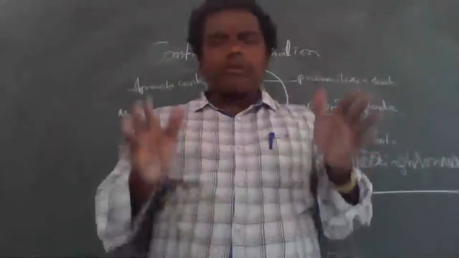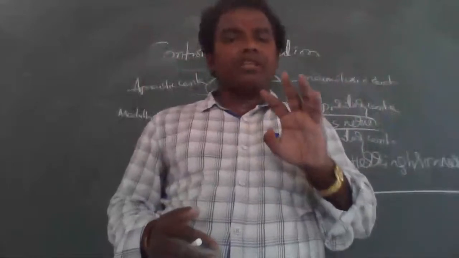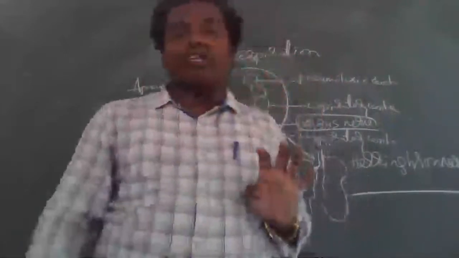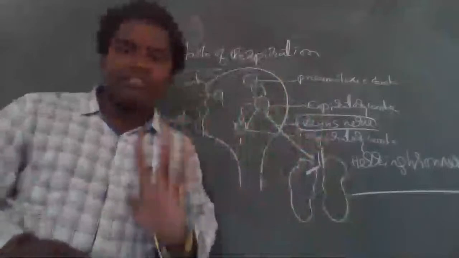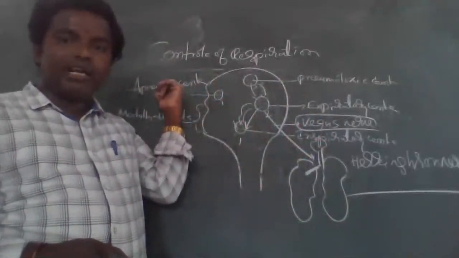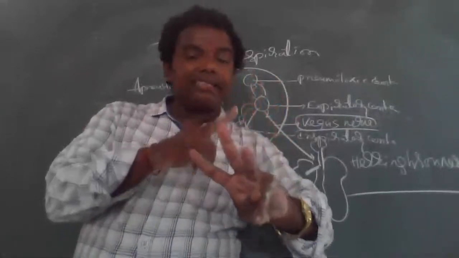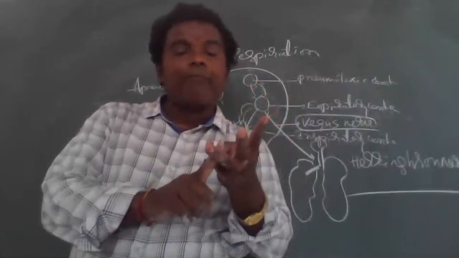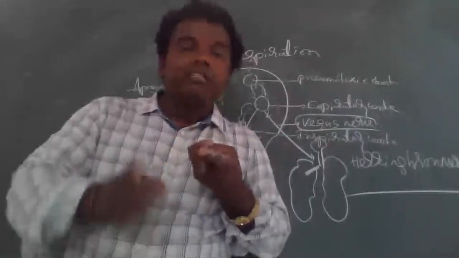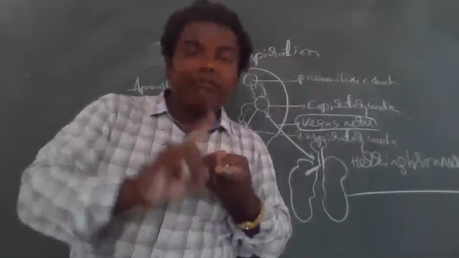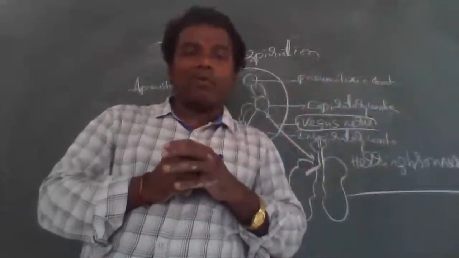Nervous control, once again, quickly review. These nervous centers, the respiratory centers, are there. Mainly three. What are the three respiratory centers? One is the inspiratory center, second is the expiratory center, and third is the pneumotaxic center. The inspiratory center, present in the medulla oblongata, stimulates the inspiratory muscles to carry out the inspiration process.